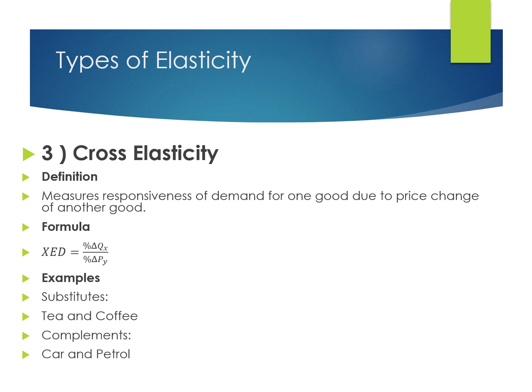Substitute goods, tea and coffee. If the price of tea rises, people may buy more coffee. Complementary goods, cars and petrol. If petrol prices rise significantly, demand for cars may decrease. Cross elasticity helps businesses understand market competition and product relationships.